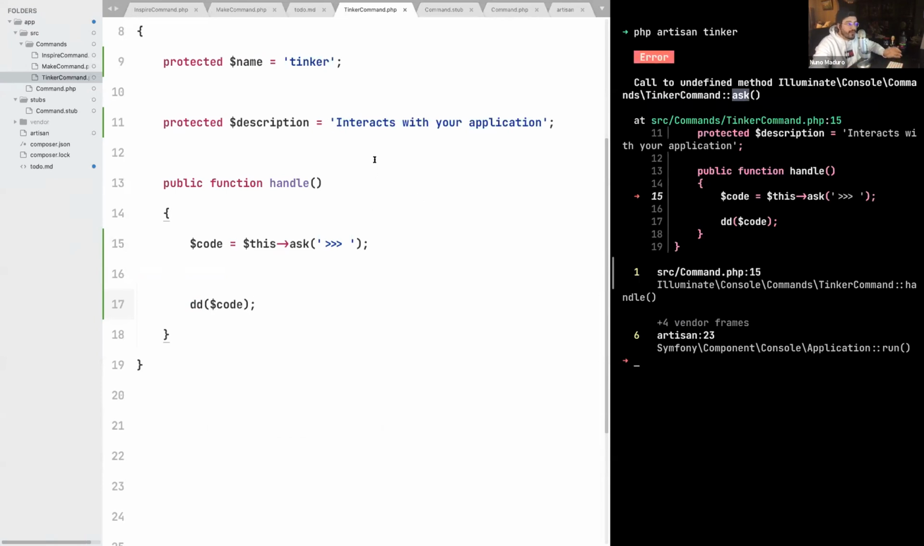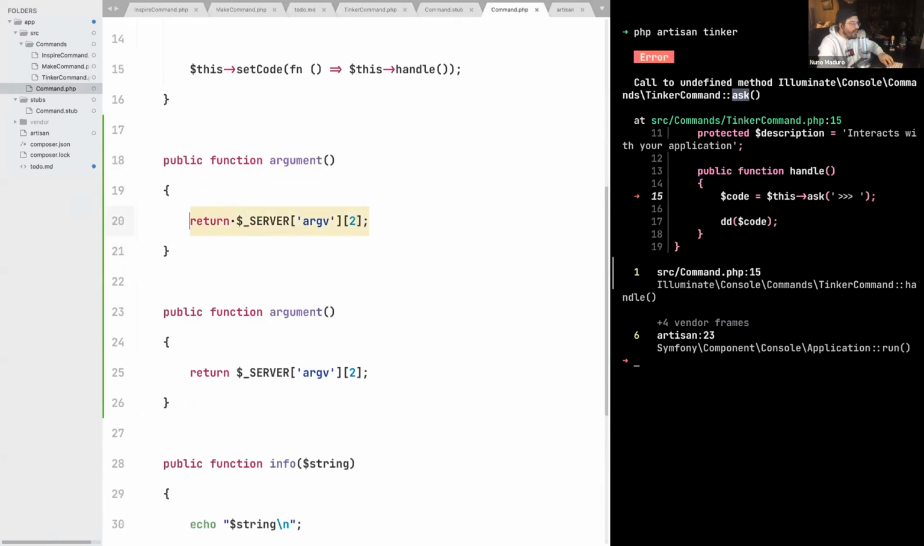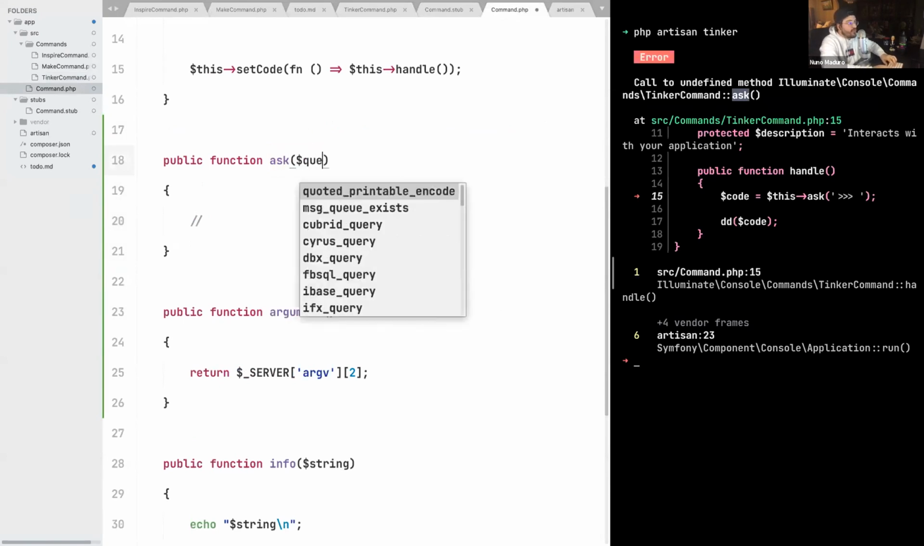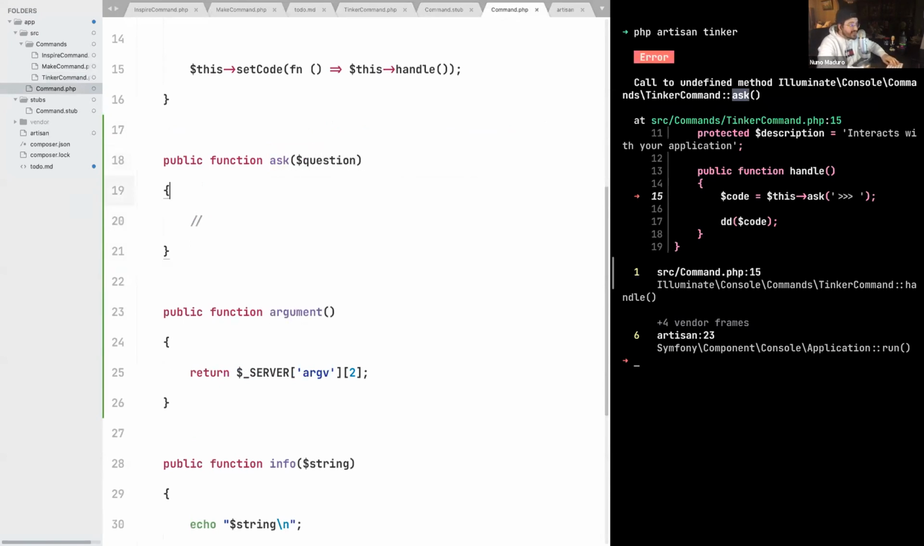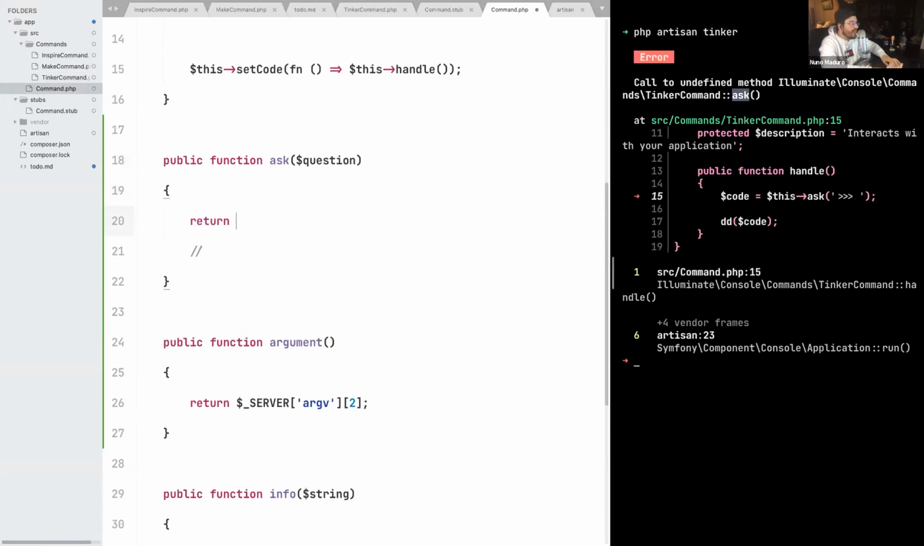So this is something from Laravel. We need to create it. Let's go to our command abstract class and just copy the contents of this argument method. Now, the function name will be ask. And then we need to grab the question that will be asked. And now we need to return the response from the question.